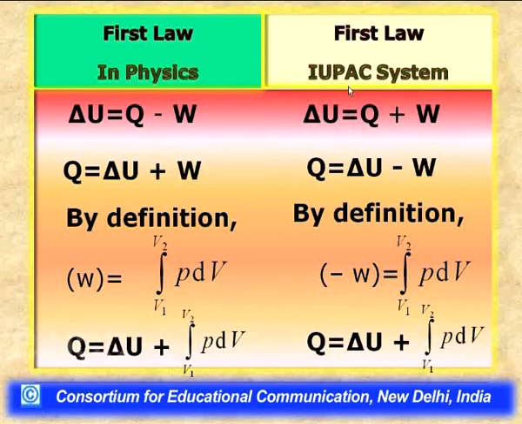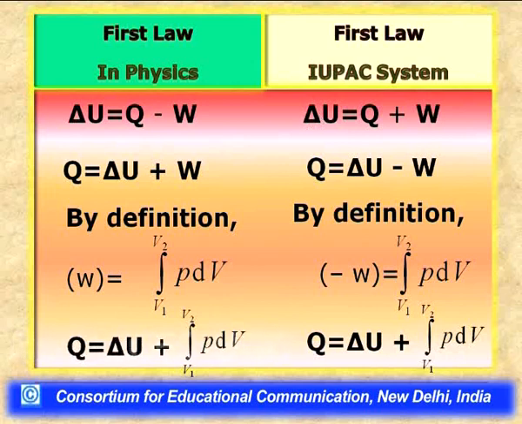It is a very important point to understand that the first law of thermodynamics does not define the internal energy. It only makes the basis of the concept of internal energy and actually determines the change in internal energy of the system when a system undergoes a transformation from initial state to final state.